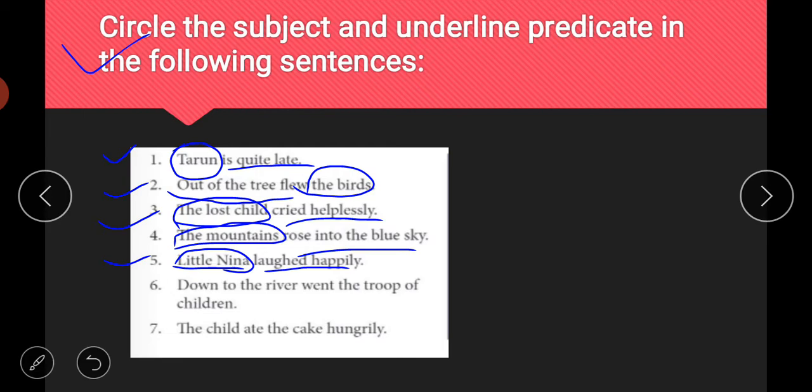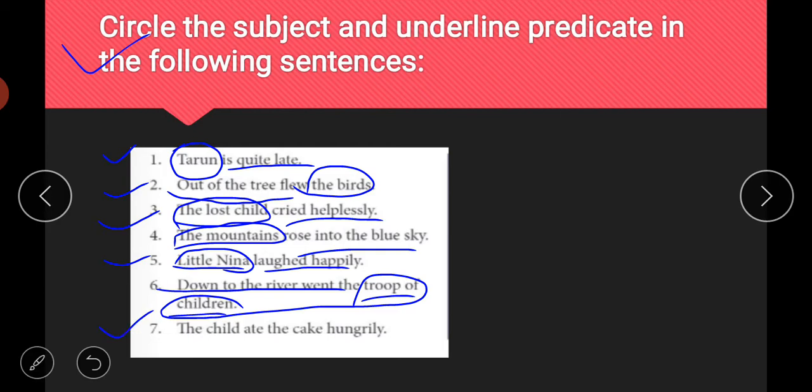Next is down the river went the troop of children. So now look at this sentence again carefully. Down the river went the troop of the children. Troop means group of the children. So here this troop of children is your subject and rest of the part, down the river went, is your predicate. And in last one, I hope you can do this easily.